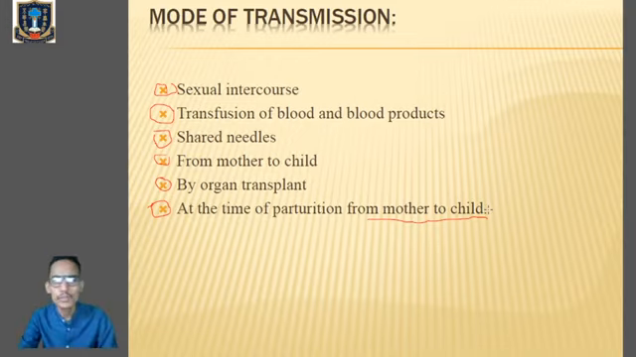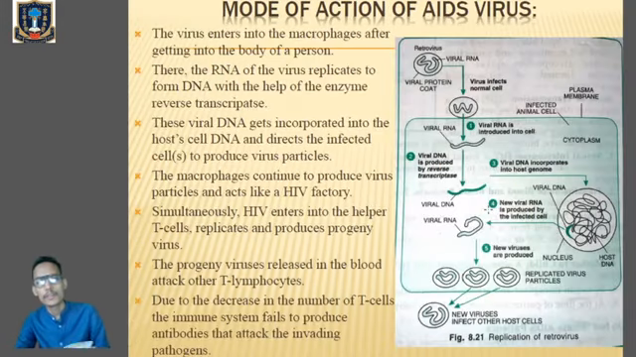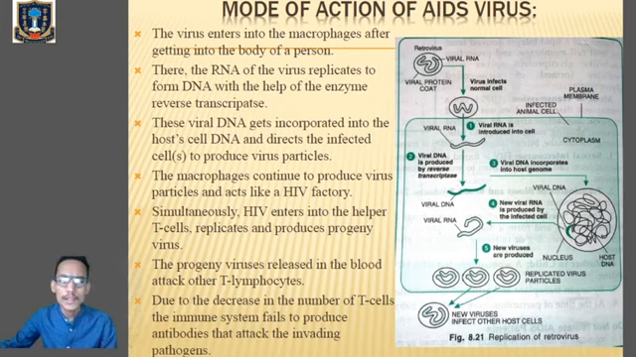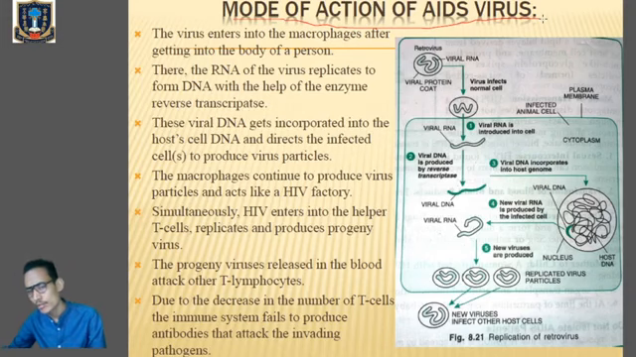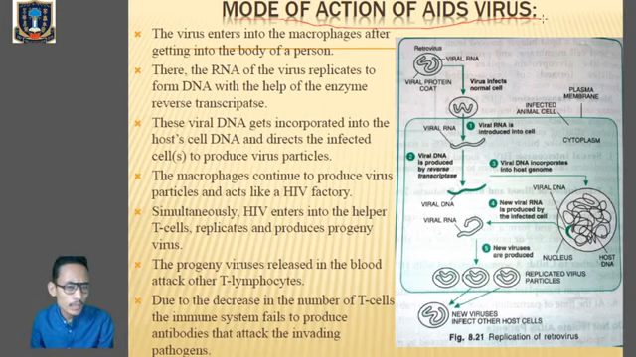Clear? So this is the mode of transmission. Kindly go to page number 467. The most important thing: the mode of action of the AIDS virus. Once this HIV virus or AIDS virus enters the body of an individual, it will infect the T lymphocytes or T cells, so that they will no longer be available to help the B lymphocytes form antibodies, and as a result, the immune system of an individual will keep on decreasing.